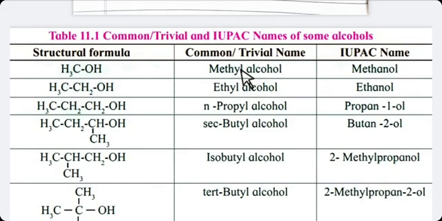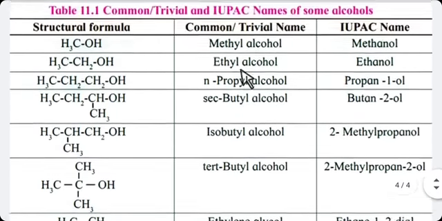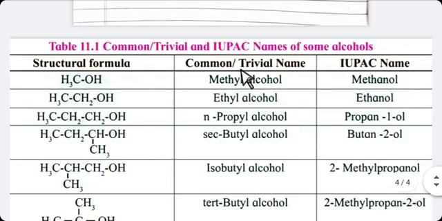Now, as all of you know, in common names we use n, iso, secondary, tertiary, neo. Now start with the first structure. It is CH3OH.